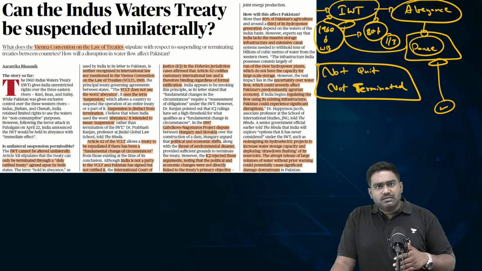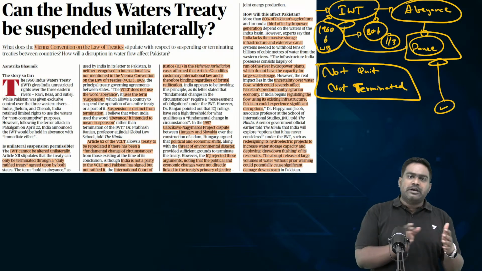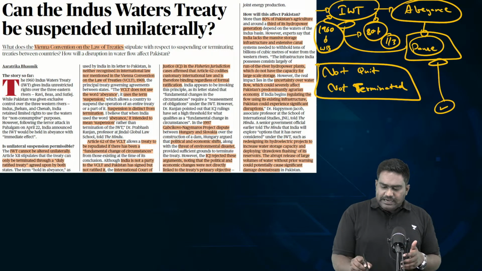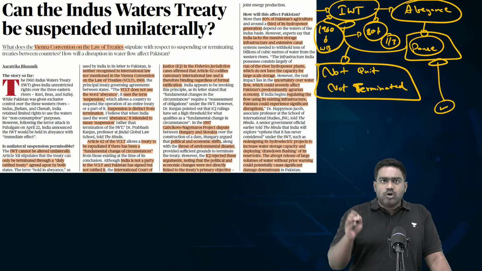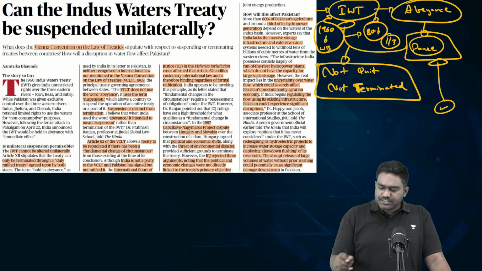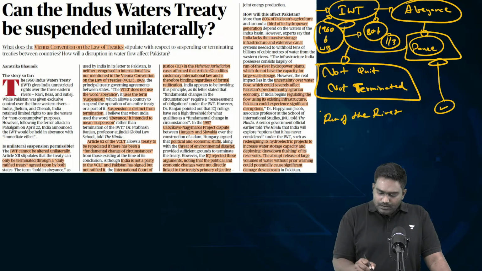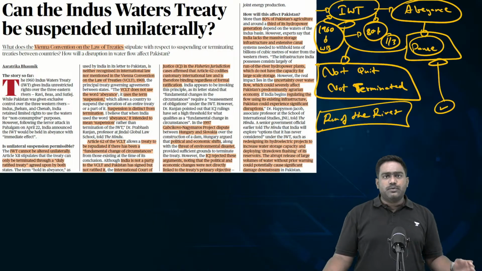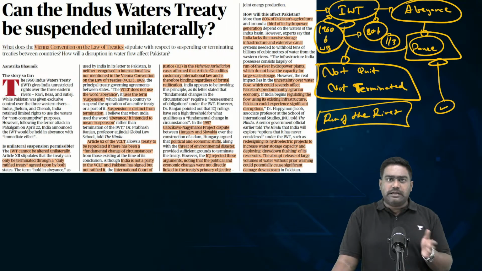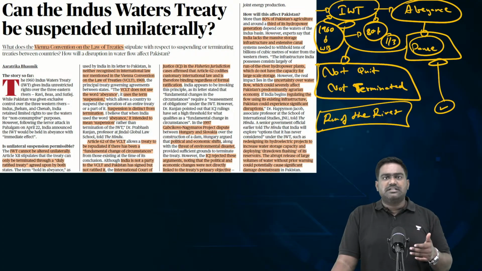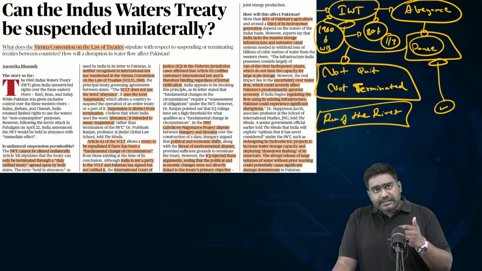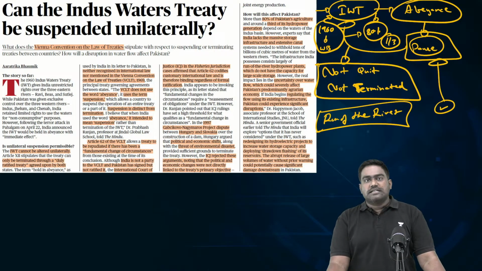Given the significance of the western rivers, a large share of them was allocated to Pakistan, with India being given some limited usage rights. India can have some non-consumptive usage rights on the western rivers, which means we can only build run-of-the-river projects. Run-of-the-river projects are those where you don't store the water permanently and don't divert the course of the river. You just utilize a certain share for irrigation or hydropower generation, and the rest you have to allow to flow freely into Pakistan.